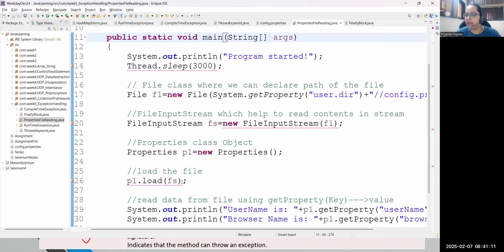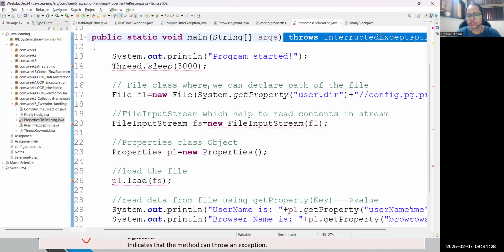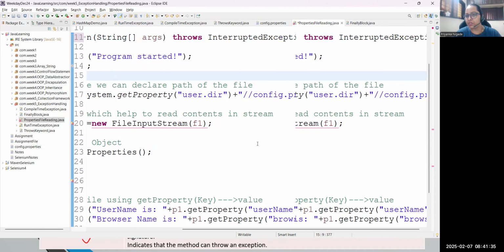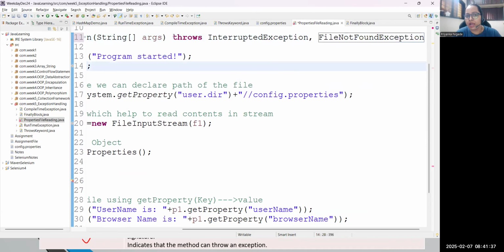Now you can see three lines with errors. Line number 1 has a FileNotFoundException first, correct? But FileNotFoundException is a child class of IOException. And then this is a different exception, InterruptedException. Let me throw them one by one. If I throw this, you can see throws InterruptedException. Great. Now I will come to line number 2 and throw this exception too. At a time, you are able to throw multiple exceptions if you follow the throws keyword.